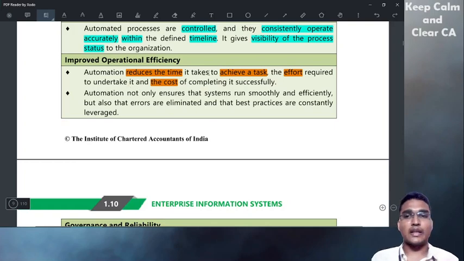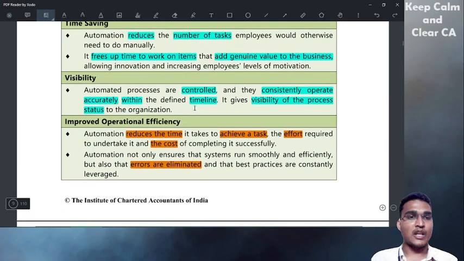So when the time, effort, and cost have been reduced to complete a task successfully, it results in operational efficiency. Automation not only ensures that systems run smoothly and efficiently, but also that errors are eliminated and best practices are consistently leveraged. So it will help not only to improve the efficiency of the business and run the system smoothly, but also eliminate errors.